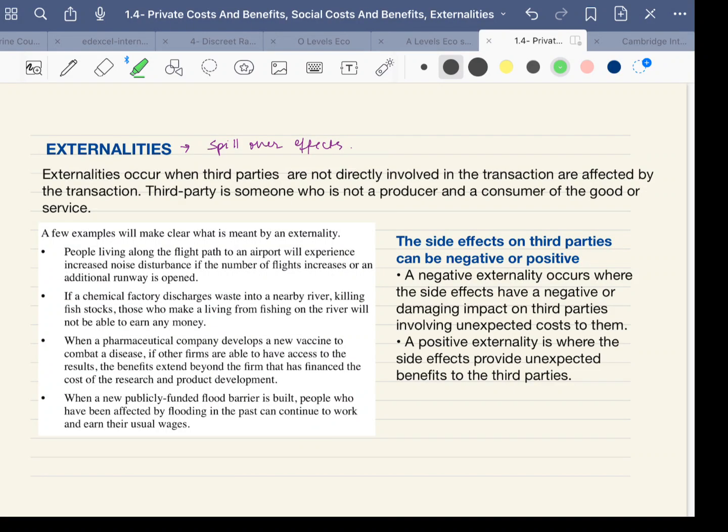Assalamu alaikum. The topic for today is private costs and benefits, social costs and benefits, and externalities.